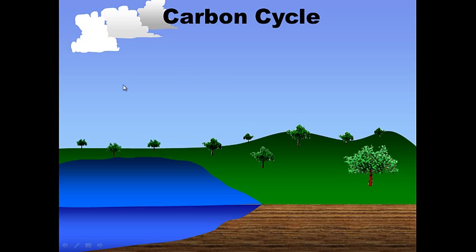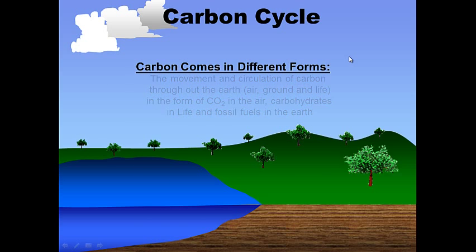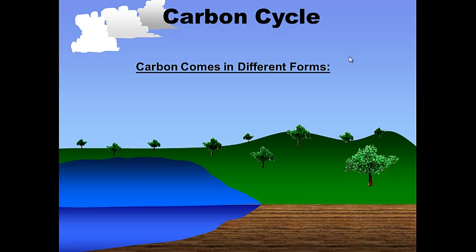Okay. So the carbon cycle. The carbon cycle is the movement and circulation of carbon throughout the earth, air, ground, and life in the form of carbon dioxide, CO2, in the air, carbohydrates like sugars that you eat, and in life, and then we have fossil fuels in the earth, pure carbon basically. Carbon comes in many forms as it circulates through our earth.